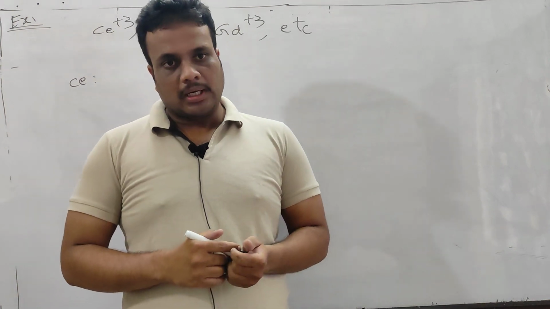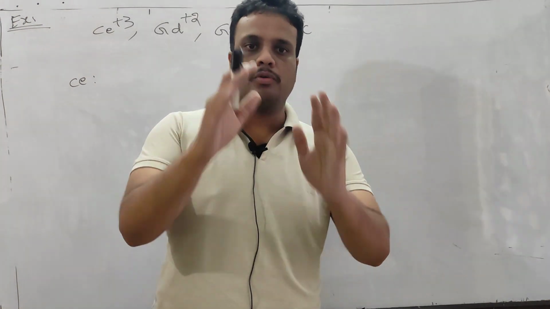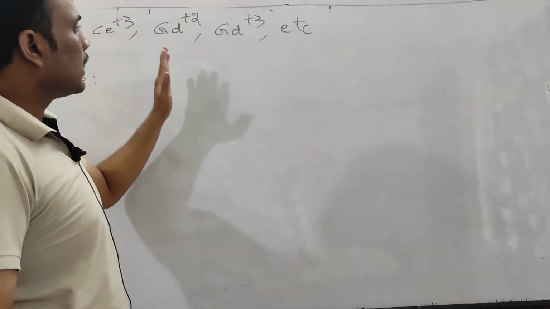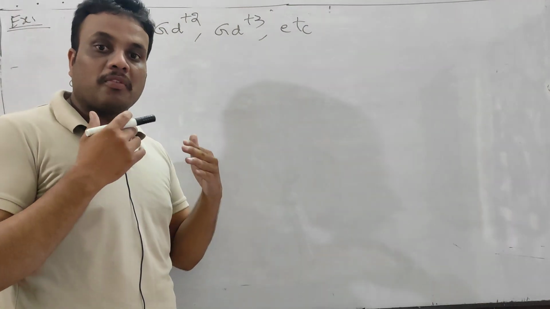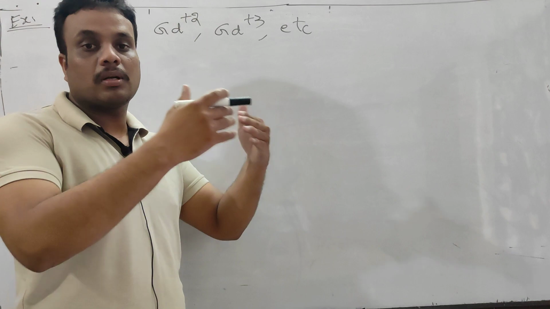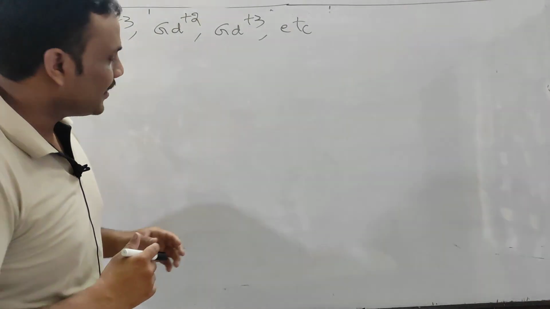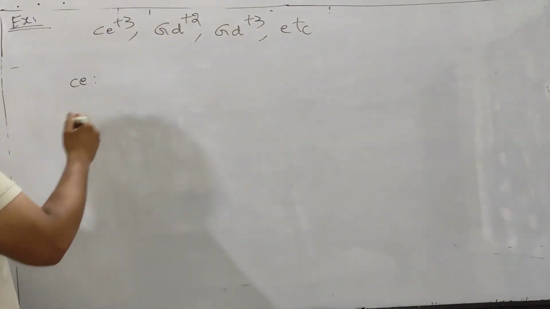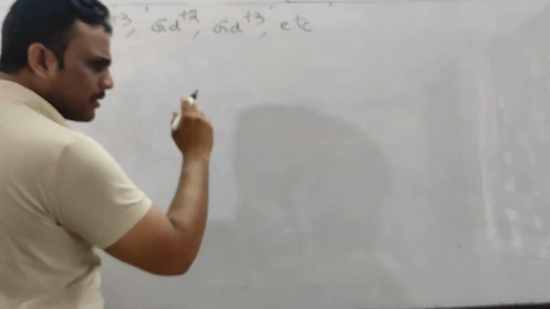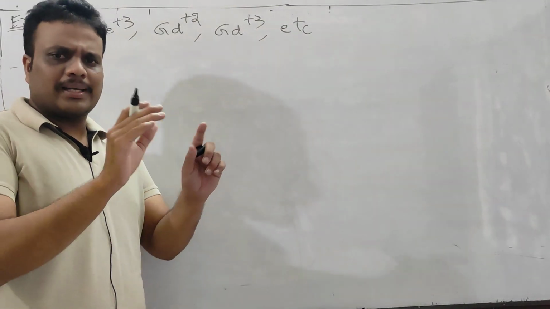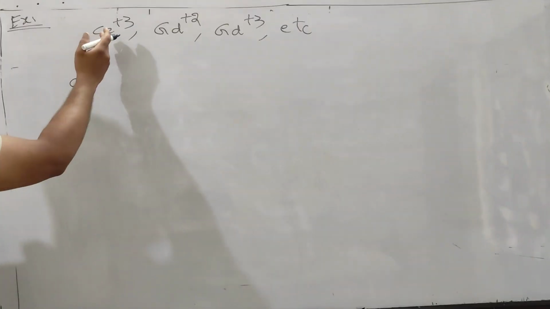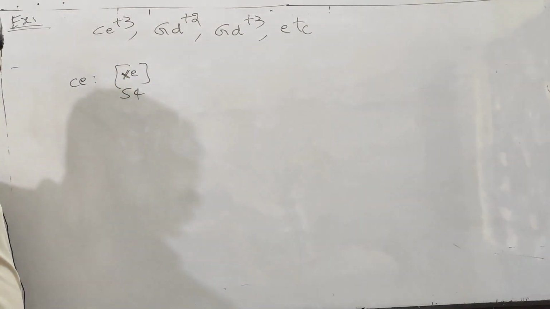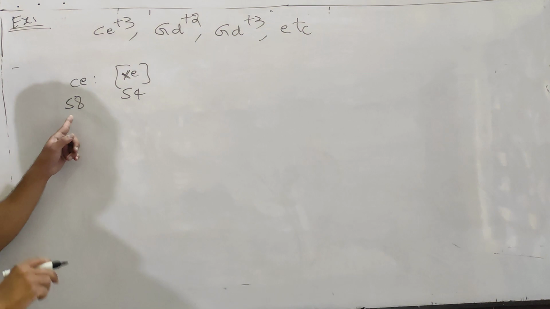So it does not mean that you have to memorize everything, because when we are asked the configuration of any element or ion, along with this we are giving some information like their atomic numbers. Okay, from the examination side, atomic numbers are given. So when we are given the atomic number of cerium, gadolinium, europium, any of them, you can easily write it, because before cerium we know xenon 54 is there. Cerium atomic number is given as 58. This is given in the question paper.